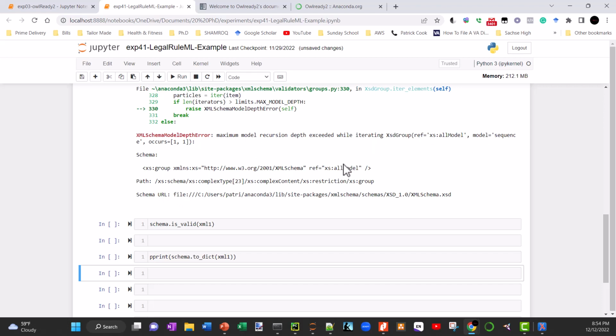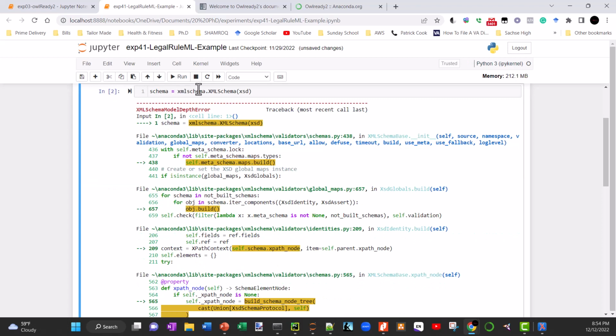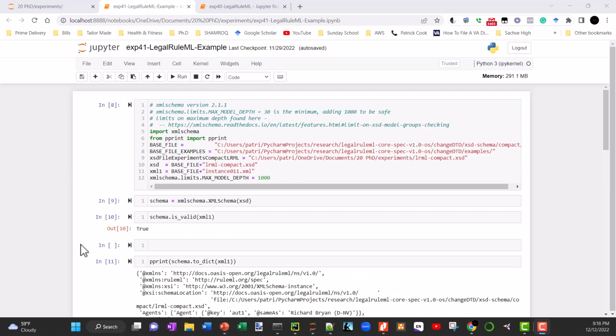So after doing some research over time, I was able to read through the documentation, and was able to increase the maximum depth to something higher. I think 33 was the lowest, but since I have not created an instance of this XML that's complete, I just increased the maximum depth to 1,000 so I have enough room and don't have to keep increasing it. But 33, I think, is enough depth that's required. But at any rate, once I was able to do that, let me go back in. Okay, so I've increased it back to 1,000, and I'm going to run it again.